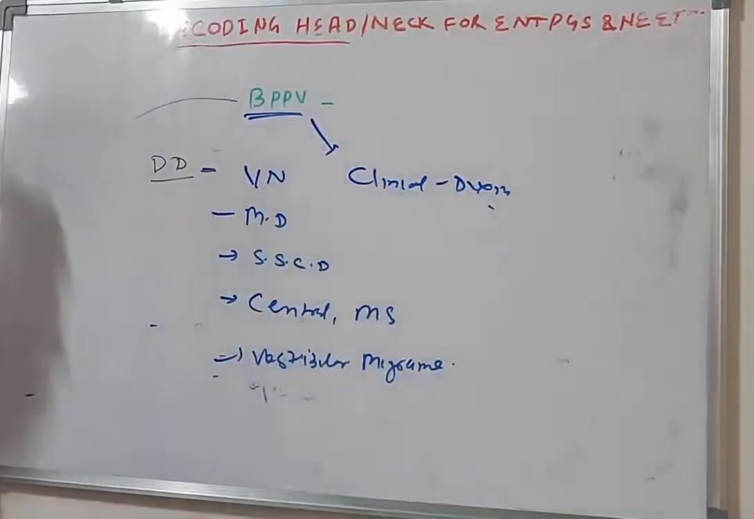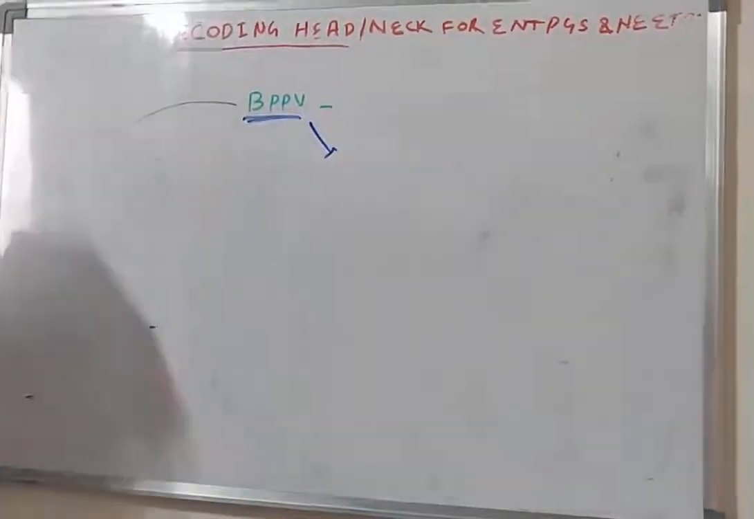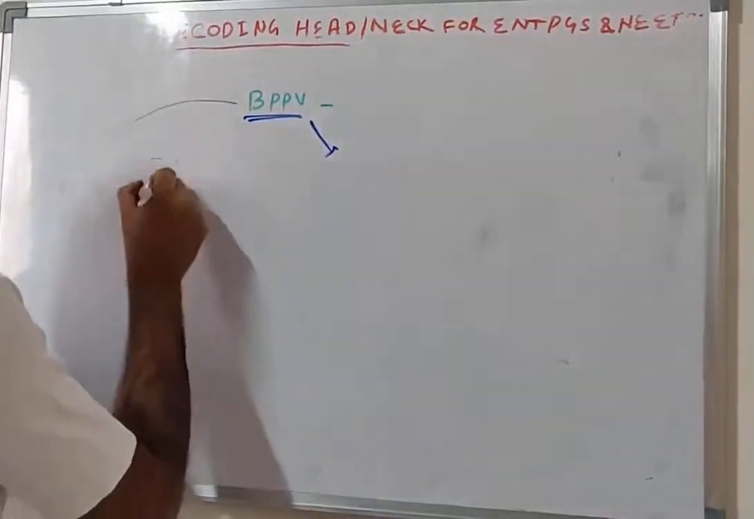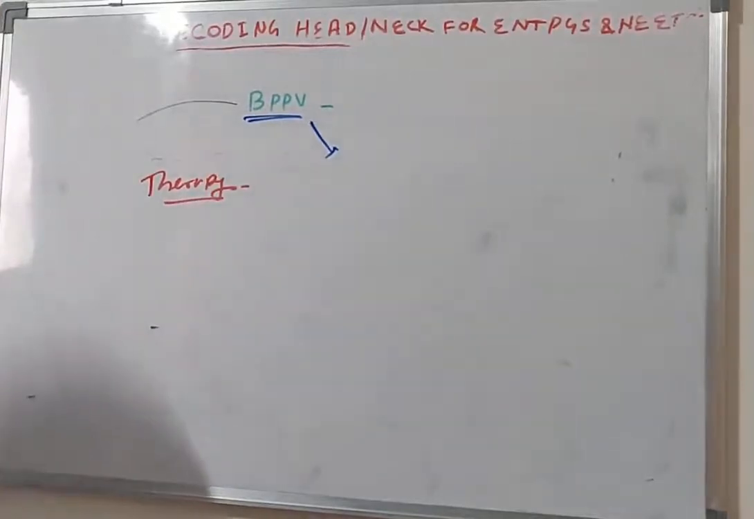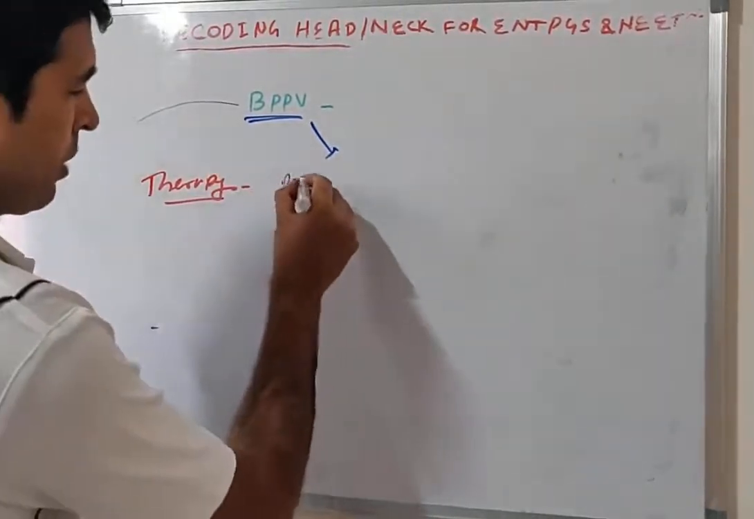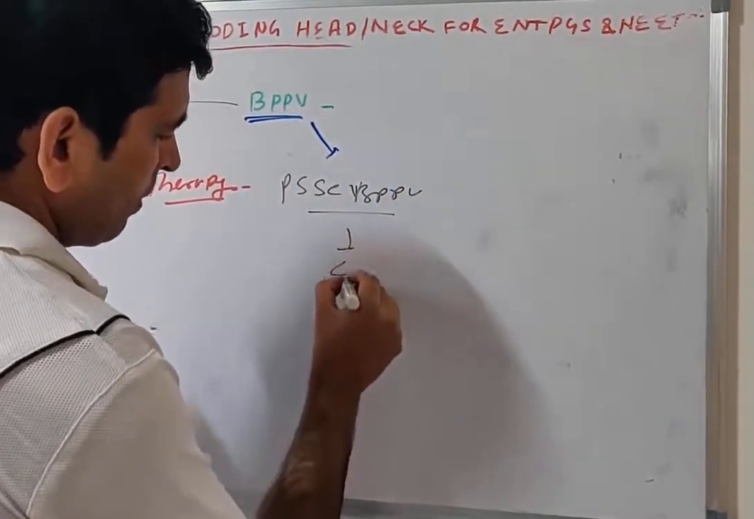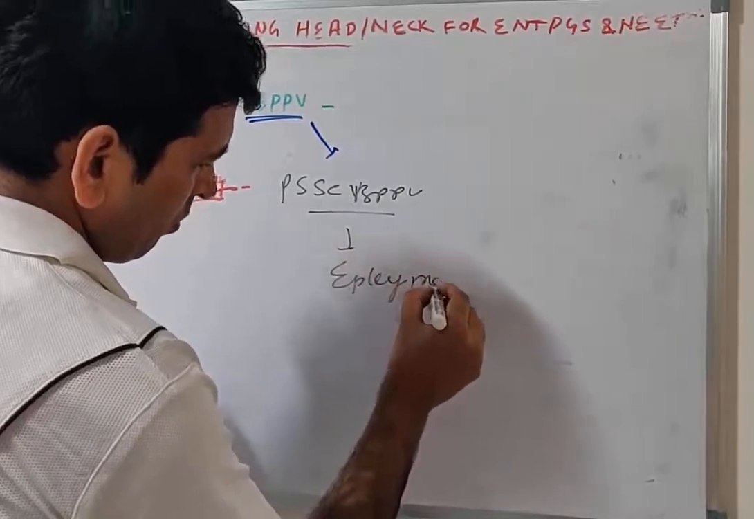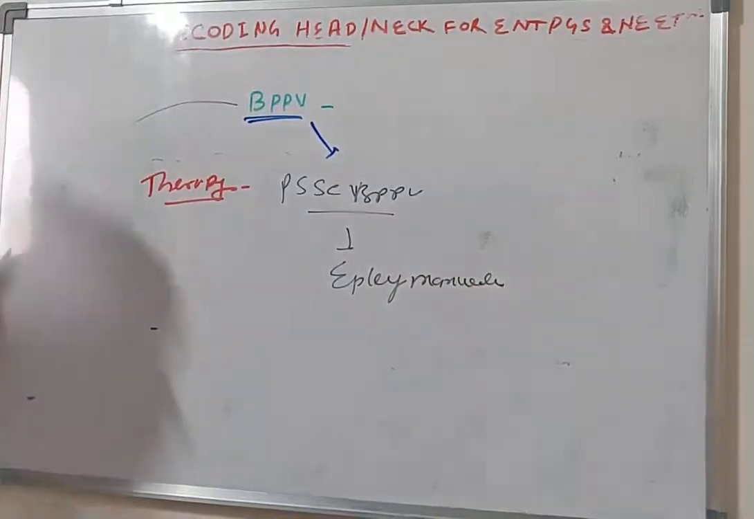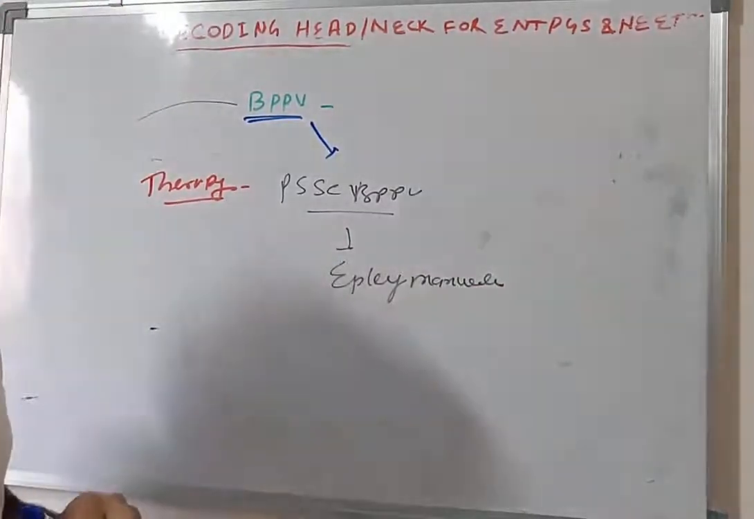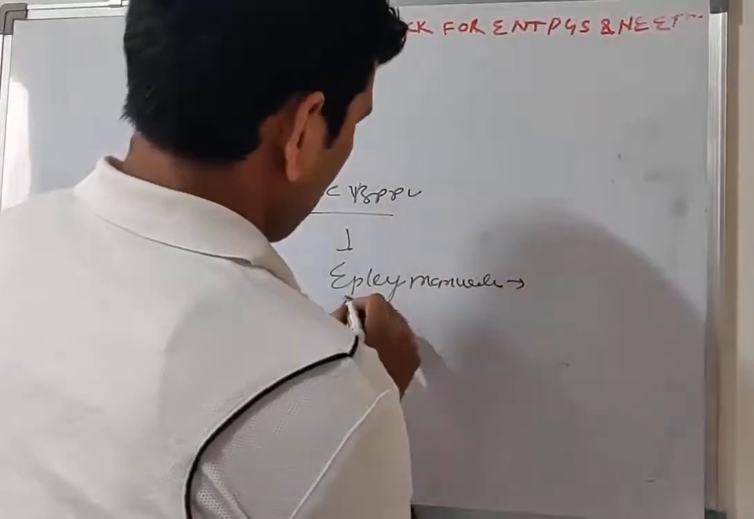Now, what is the therapy? The most common therapy you should do in posterior semicircular canal BPPV is the Epley maneuver. After doing the Dix-Hallpike maneuver, rotate the patient in the opposite direction, roll the patient to the lateral position, then sit back. That is the Epley maneuver.